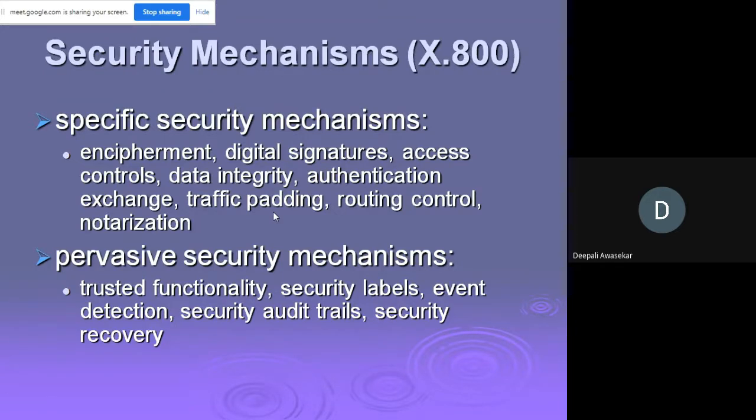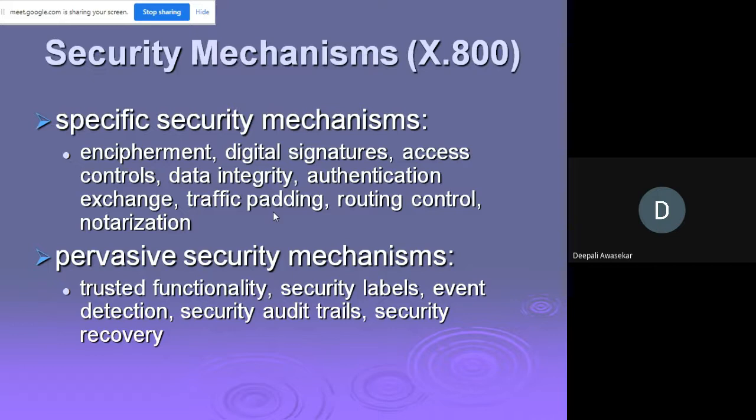I want you all to note down: specific security mechanisms may be incorporated into the appropriate protocol layer in order to provide some of the OSI security services. Okay, so these security mechanisms are inserted or incorporated at a specific layer, whereas the pervasive security mechanisms are not specific to any OSI security service or protocol layer. Okay, and what are the differences over here?